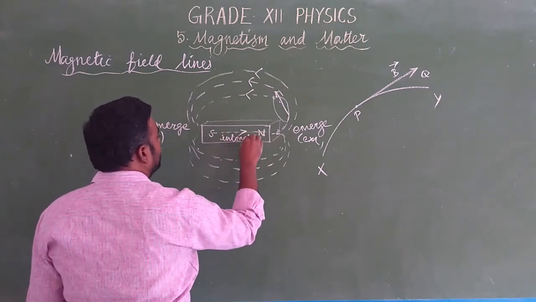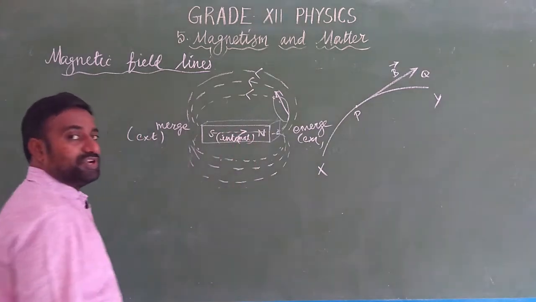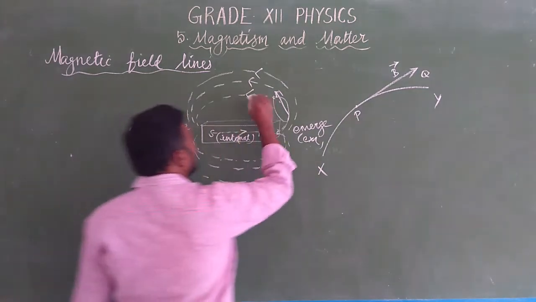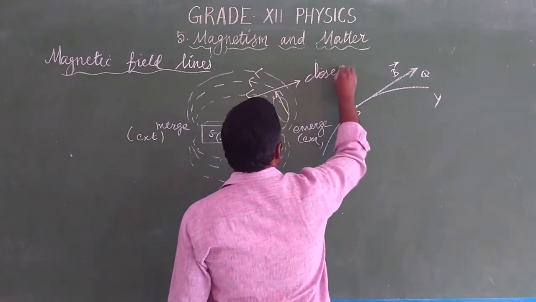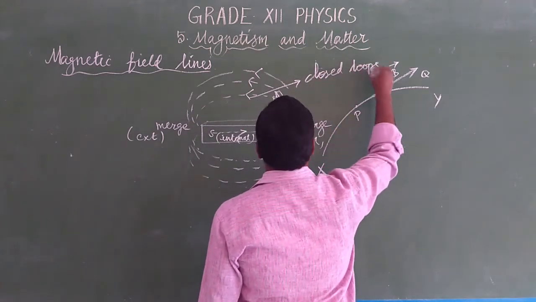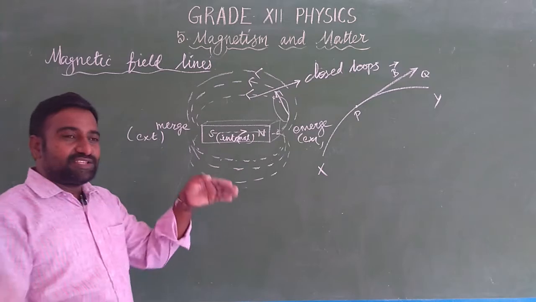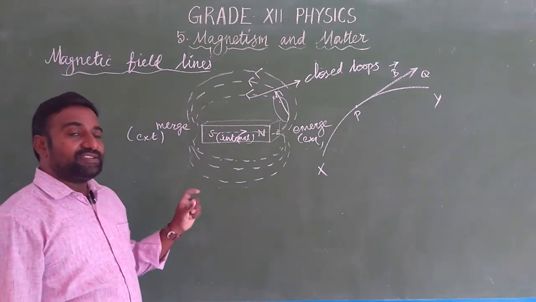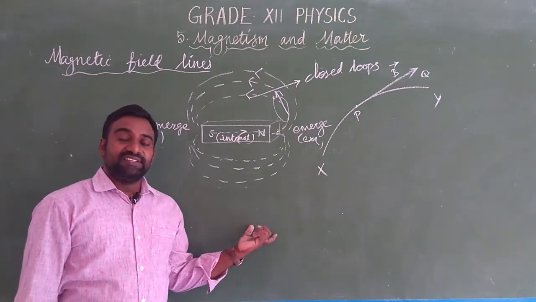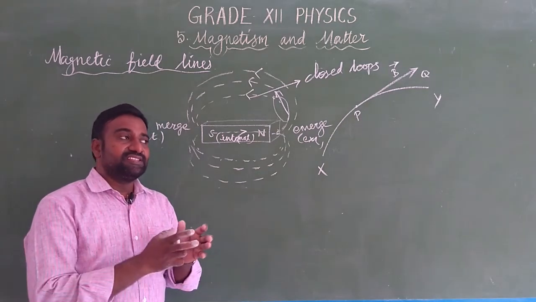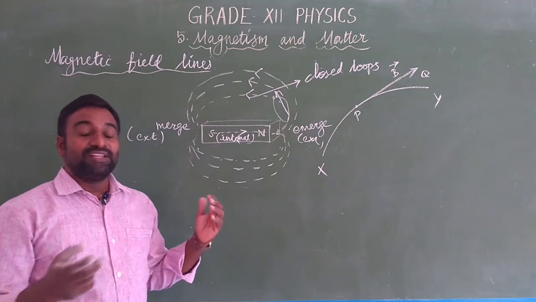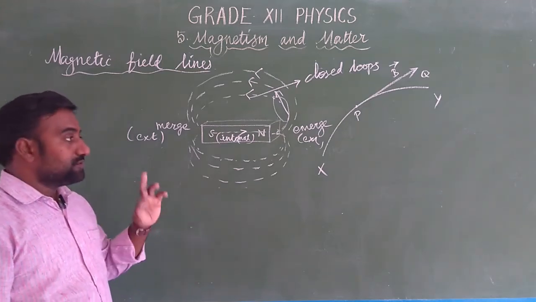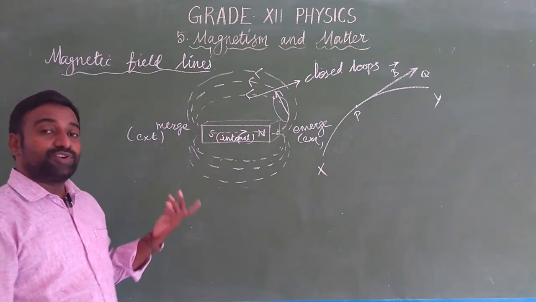So we can say that the magnetic field lines are closed loops. And the magnetic field lines can be closer or farther apart. If the field lines are crowded, there the magnetic field strength is higher. If the field lines are not crowded, the magnetic field strength is weaker. So crowded field lines indicate a stronger magnetic field.